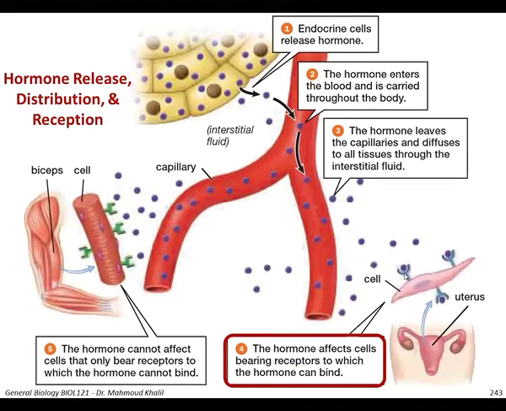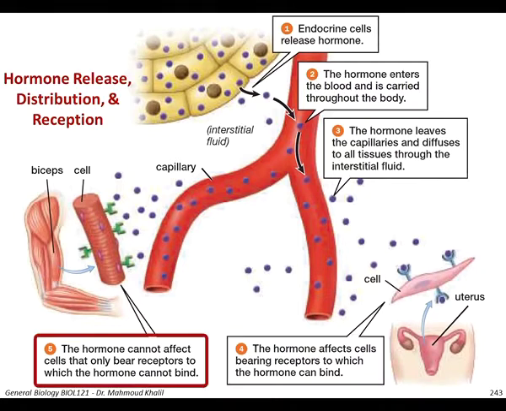Once this hormone is bound to the receptor, it will affect the target organ. In this example, it will affect the contraction of the uterine muscles. As well, a different hormone can reach another, different target organ. You can see it's a different receptor, but it is compatible with that kind of hormone. So once the hormone is bound to the receptor, it will affect the organ.